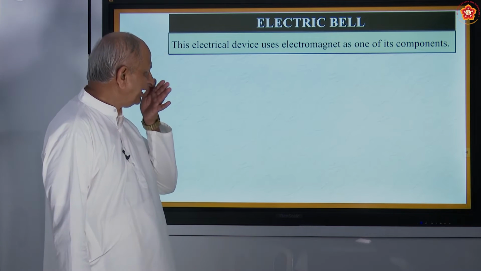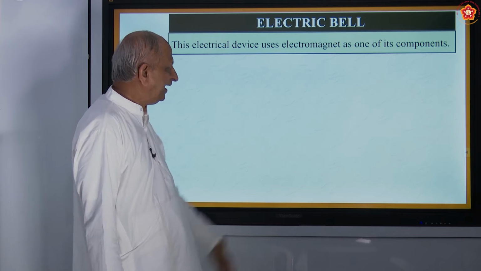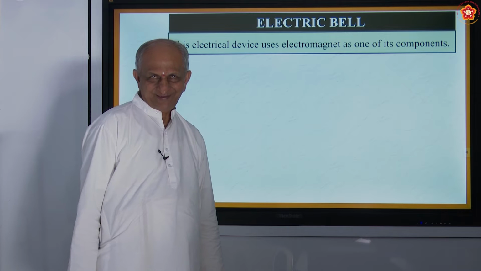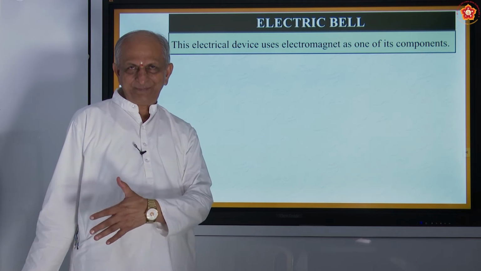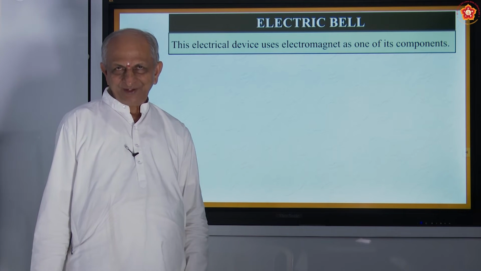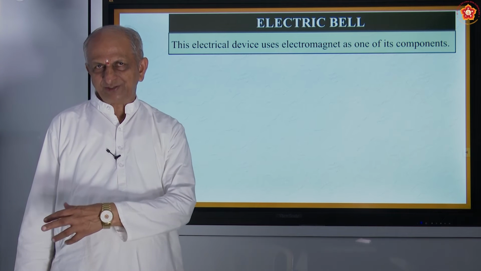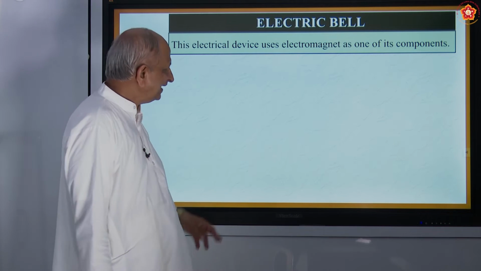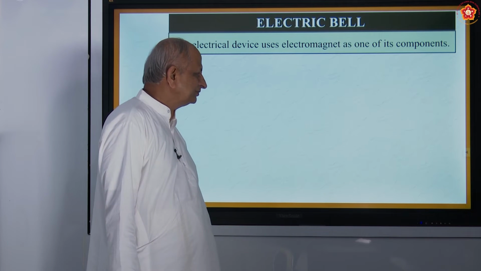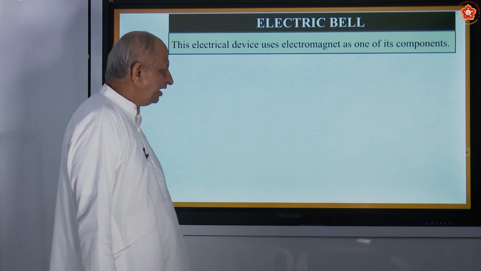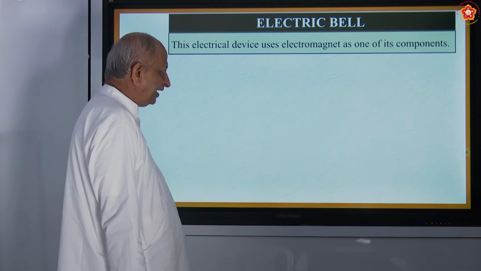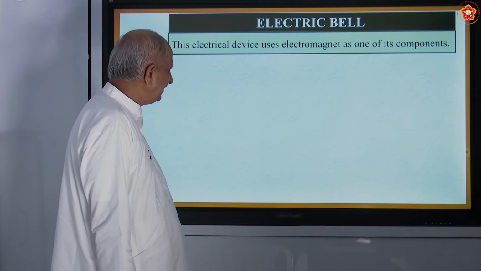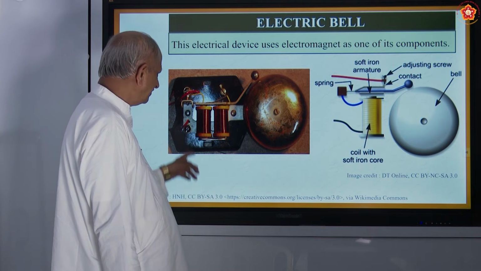Now coming to one of the devices, the electric bell. Many of the schools have an electric bell, and that switch will be in the principal's chamber or warden's chamber in the case of hostels. When you press it, there will be a bell, say the school bell in the mornings or after every period and also for lunch. When you hear the bell, immediately you think that the period has changed. I think all of you have seen this.